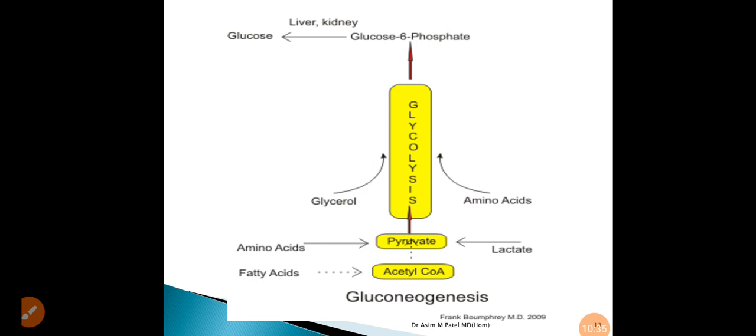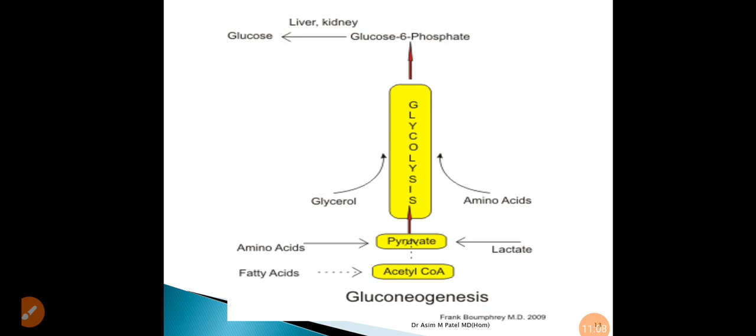The lactate as well as amino acids are converted into pyruvate, and this pyruvate is converted into oxaloacetate, then oxaloacetate is converted into phosphoenol pyruvate, then to 2 phosphoglycerate, 2 phosphoglycerate is converted into 3 phosphoglycerate, 3 phosphoglycerate is converted into 1,3-diphosphoglycerate, and 1,3-diphosphoglycerate is finally converted into glyceraldehyde 3-phosphate.